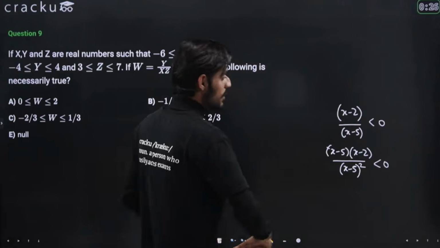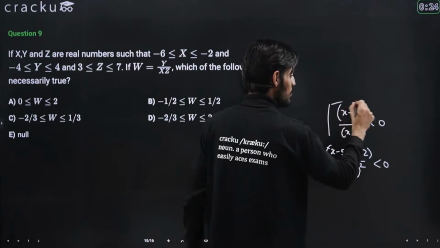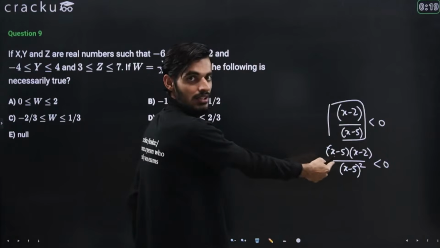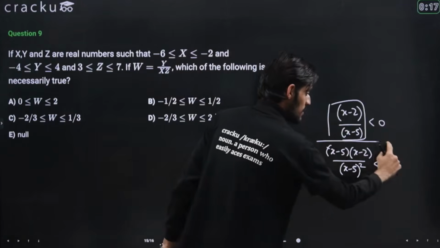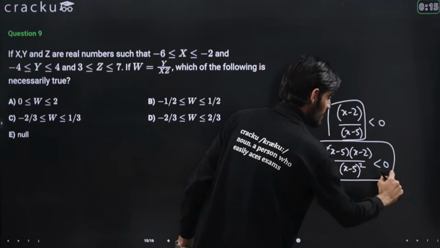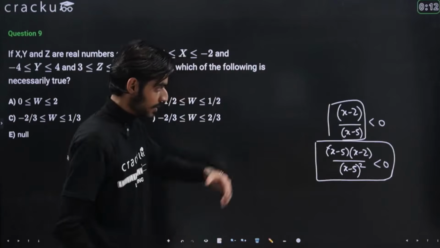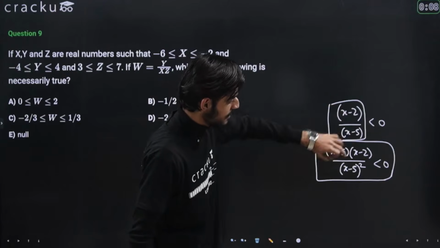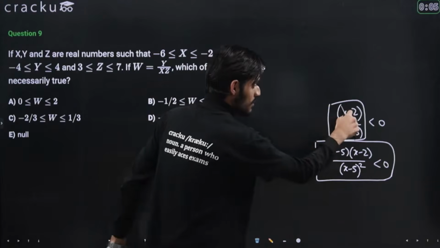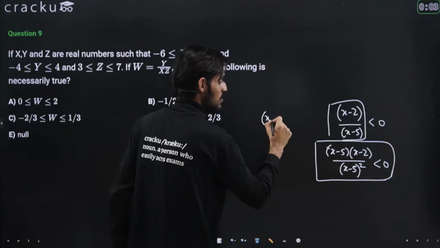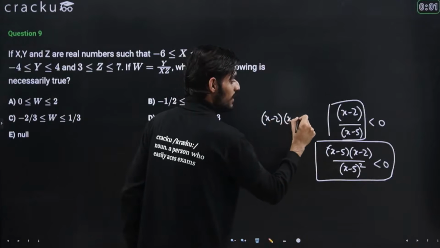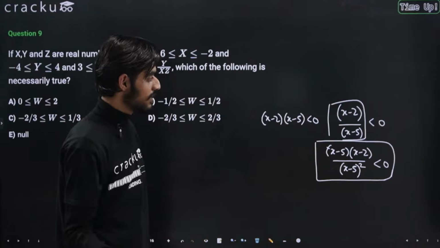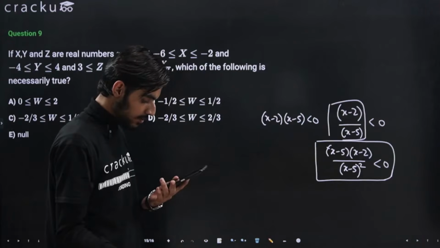So that's what I was saying, that if we are given the values, let's say in this particular format, you can consider this equal to this, right? Even though the logic is that you are multiplying the numerator and denominator with the same value, to ease your calculation, instead of doing this, you can just consider this same as this. So you can consider this value as x minus 2 multiplied by x minus 5 is less than 0. So this and this are giving the same answer. I hope this should be clear now.